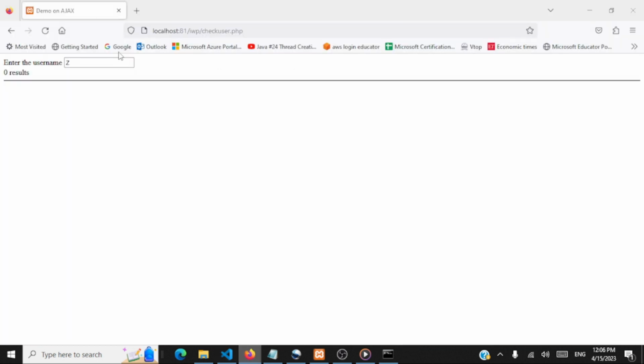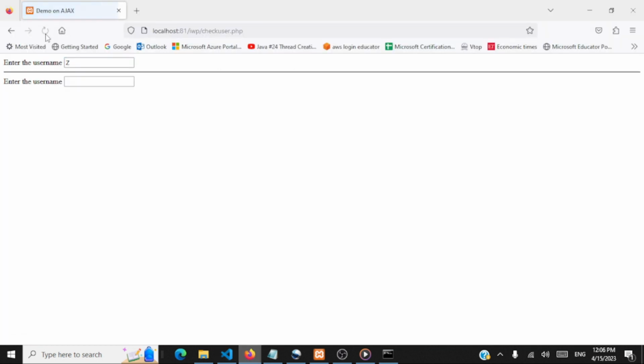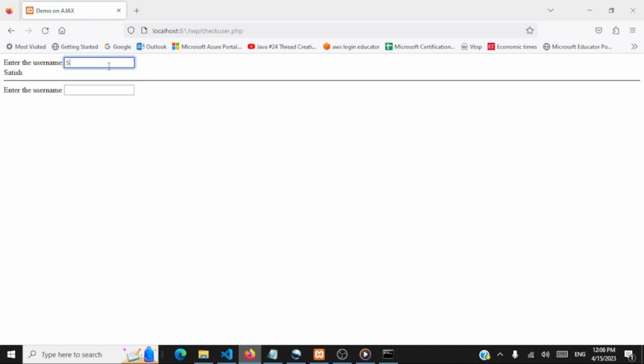Let's check whether our code is working. Let's refresh this. So here when I enter, that is from the file. Satish is getting displayed, but this is from the database. Chris. Yeah. So this is the return from the database. See, we don't have a Chris on the file. So if I give C, that is 0 results. Whereas if I give M here, you see Matthew and Mohan from the database. So the results here are getting refreshed or reloaded without impacting the results here. See, the entire page is not reloaded.